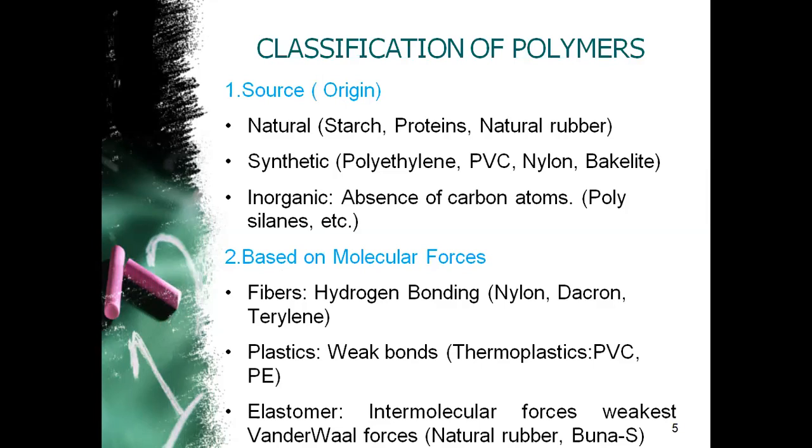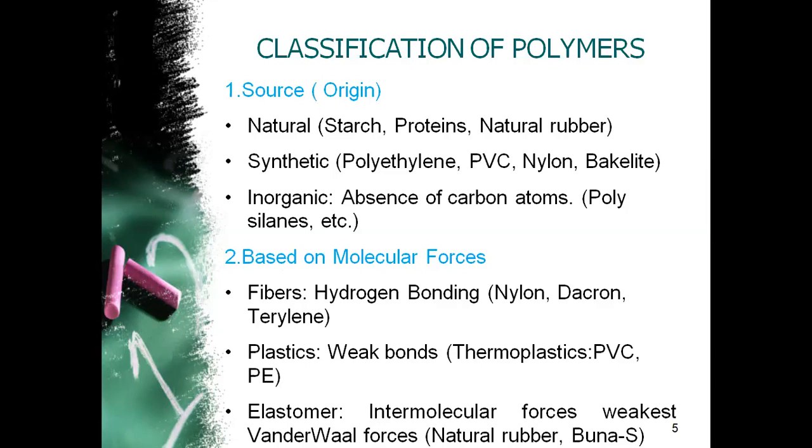Number two, synthetic or artificial, or we can call them man-made polymers. For example, polyethylene, polyvinyl chloride, nylon, bakelite, and the list is endless. Most of the polymers which we use today are synthetic or man-made polymers. The third category is inorganic polymers, which do not have any carbon atoms in them. For example, silicones, polysilanes, etc. This was the first basis.